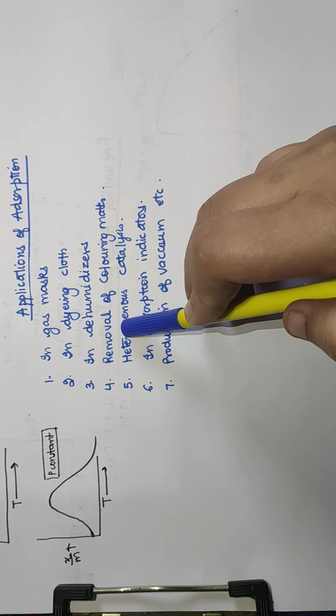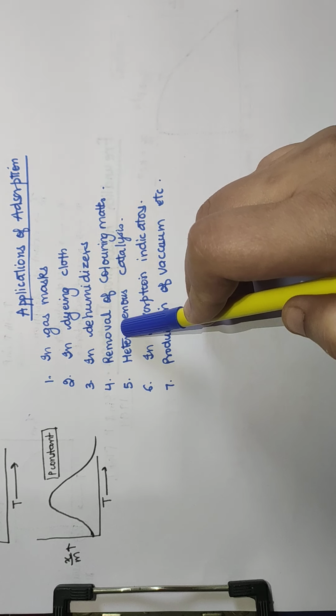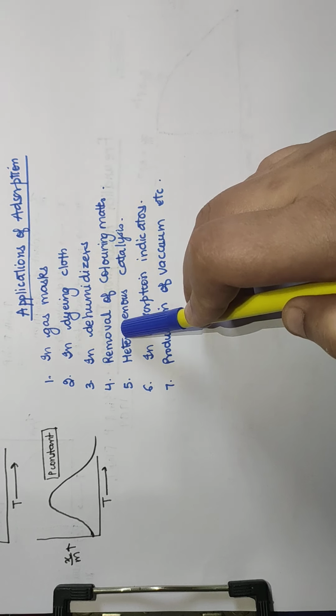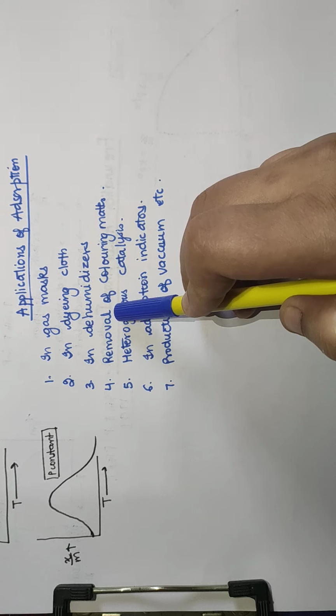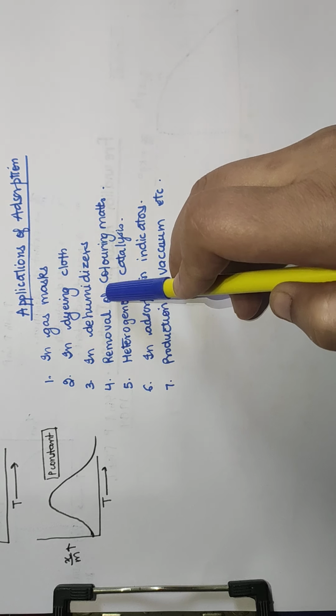The fourth is removal of coloring matter. If we want to remove coloring matter from something, that is the removal of coloring matter. So many substances such as sugar, juice and vegetable oils are colored due to the presence of impurities. If we want to decolorize them, then we use activated charcoal or fuller's earth.